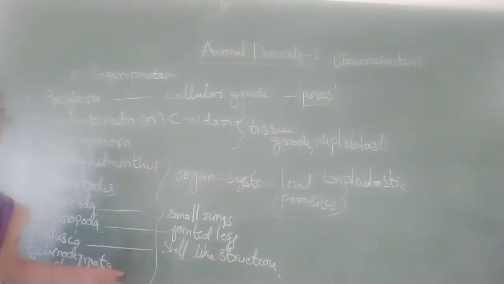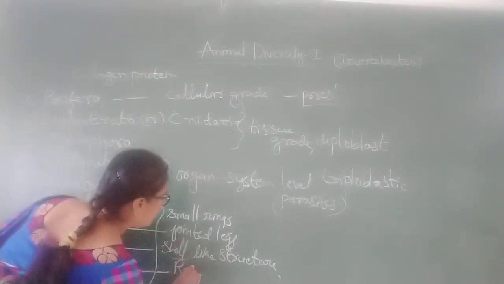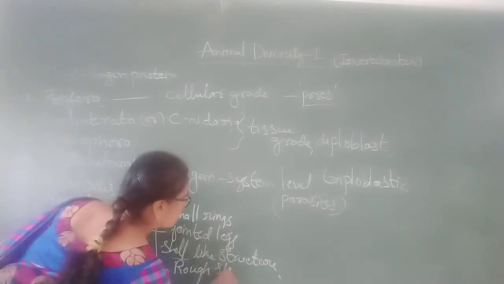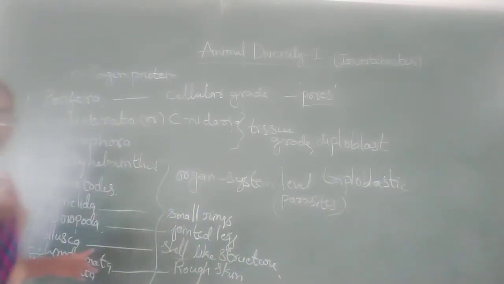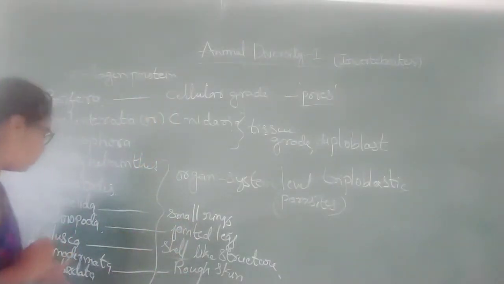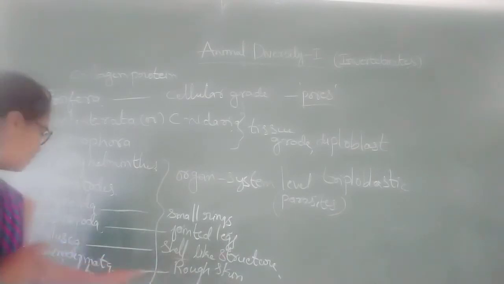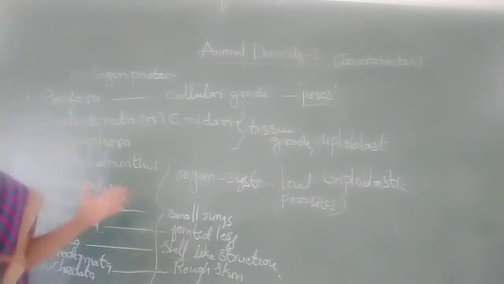Next Echinodermata: they contain rough skin. Echino means spicules are present, a rough surface, and dermata means skin. And Hemichordata. These are the phyla in the metazoans.